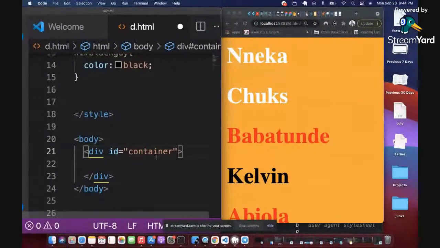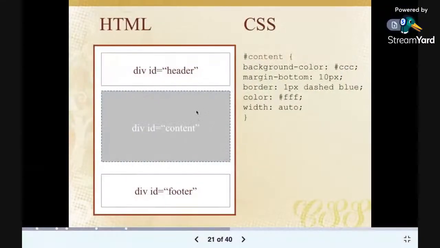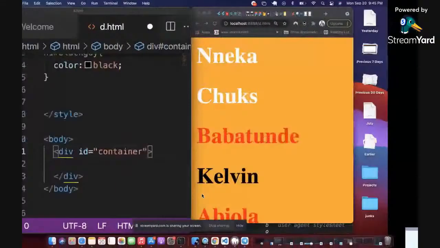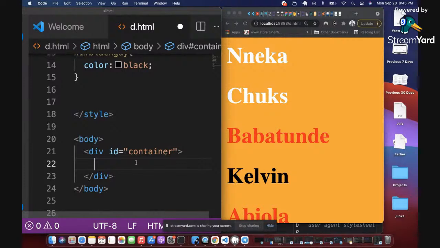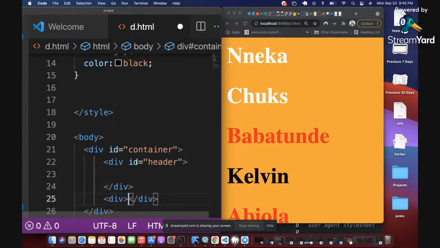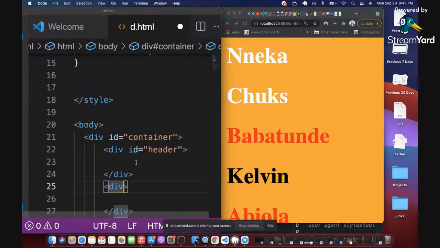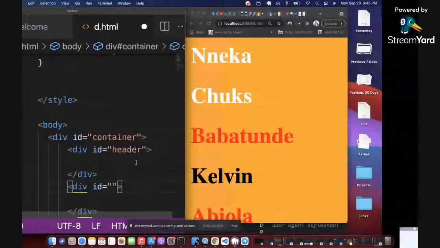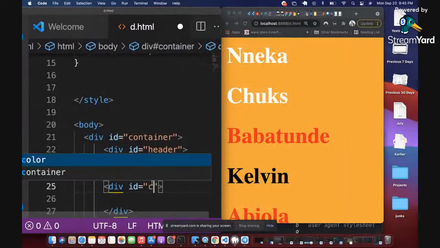Right? So inside that container, we have three sections. We have the header, the content, and the footer. So I'm going to define three divs inside the container now. The first div, I'm going to call it the header, right? That's the first div. I'm going to define another div, and I'm going to give it an ID of content, right?